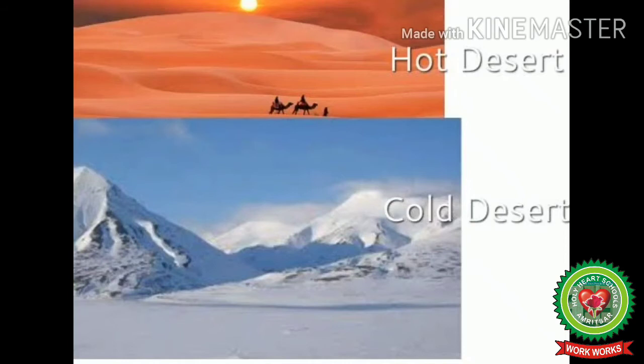There are two types of deserts, hot deserts and cold deserts. A hot desert has sandy soil, and a cold desert has sand, ice, or snow covered land.